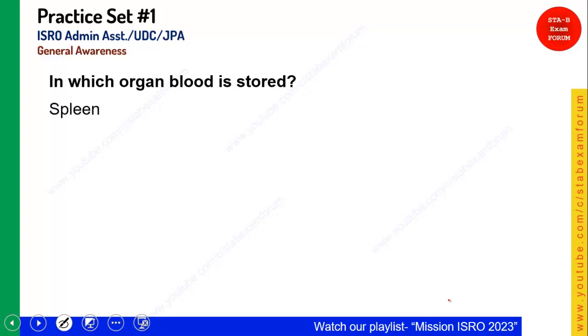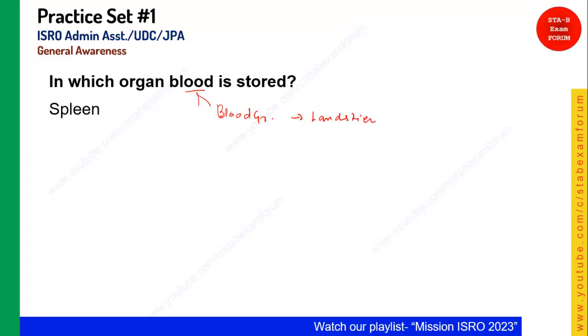Yes, it's spleen. Remember students, spleen is the organ where your blood gets stored. So whenever you see the word blood, you should know who has given this concept of blood group. His name was Landsteiner.